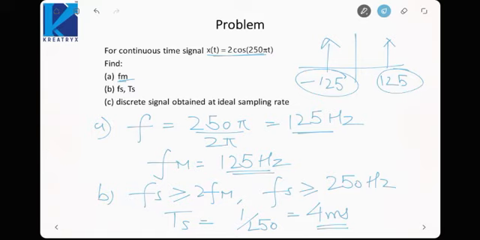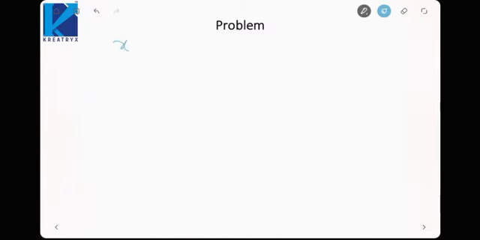Now we need to find the discrete signal obtained at the ideal sampling rate. For calculating x[n], we have to take x of nTs, that is, t must be replaced by nTs. Ts would be 4 millisecond.